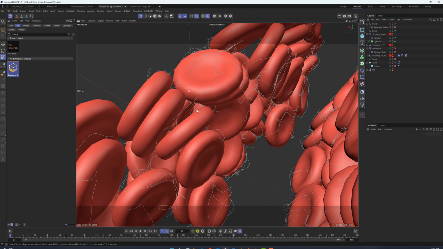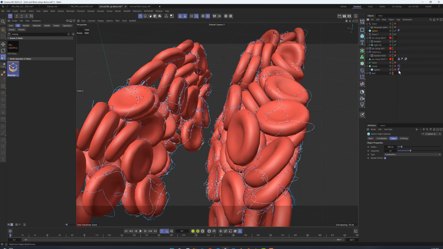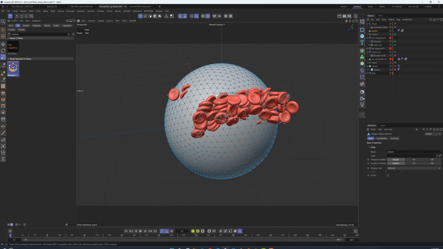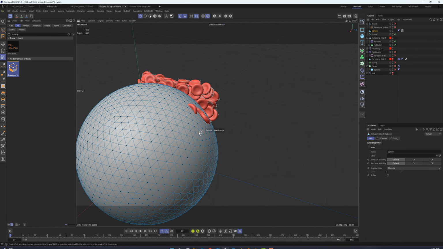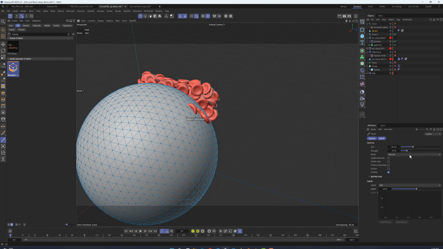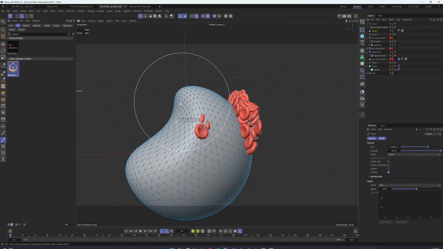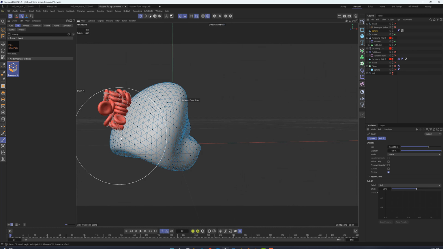Now let's create a deformation driver. Add a sphere to the scene and make it editable. By using the brush tool, push the points around until it encapsulates just one side of the fibrin spline.